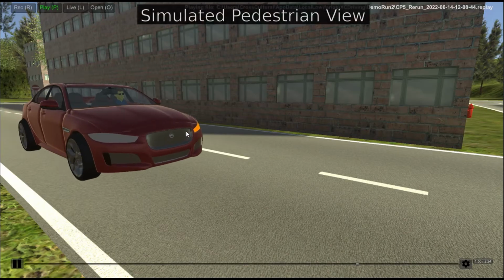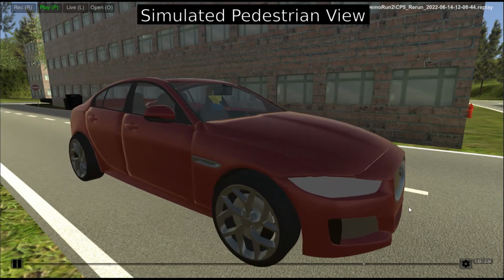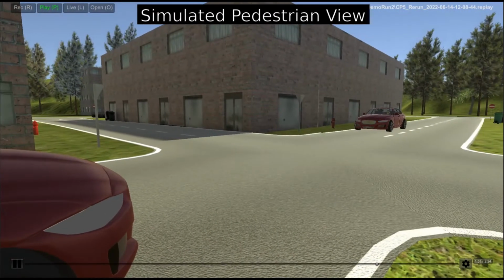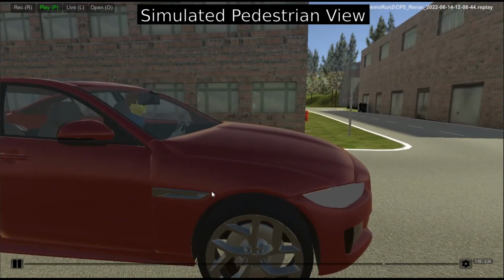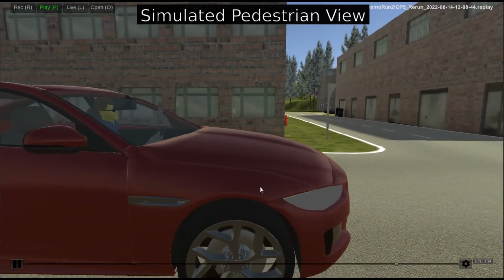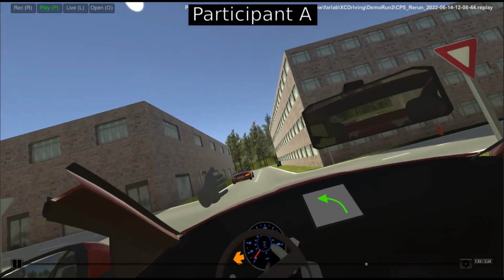Strange Land is a multi-participant driving simulator where participants encounter each other while driving through ambiguous traffic scenarios. A unique feature of Rerun is that the playback can be rendered from any perspective in the virtual space.